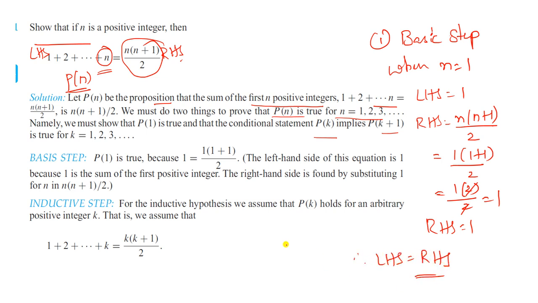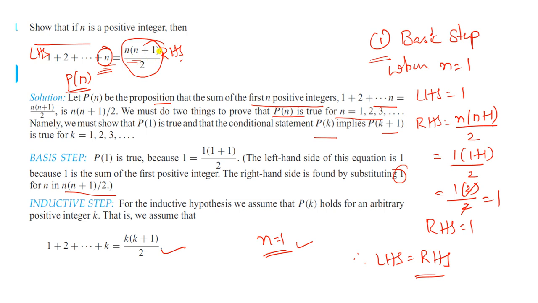So for n equal to 1 it is true. Hence the basis step is proved. Clear? The right hand side is found to be the value 1, and the left hand side we also found to be 1. This is how we have to prove the basis step, or basic step. And the second one is the inductive step. This step is very important. Everyone will do the basic step, because we simply have to substitute the value of n as 1 here and 1 here.